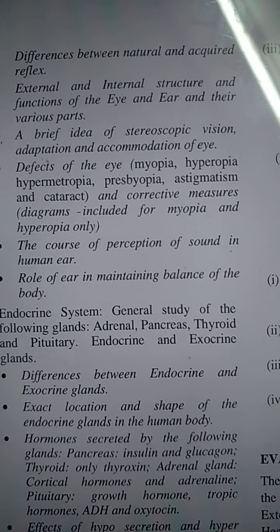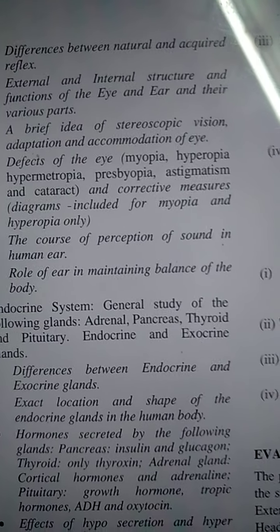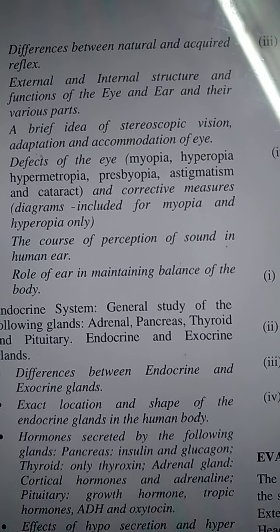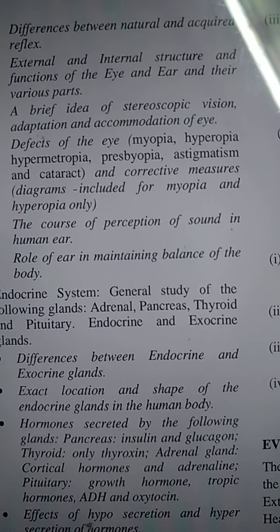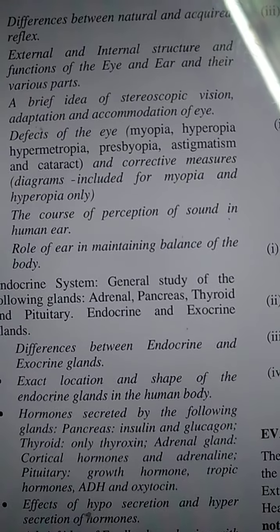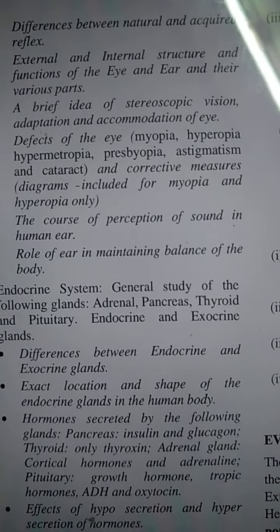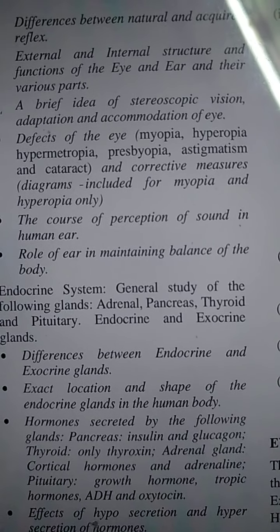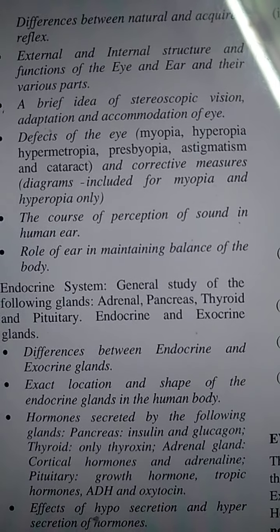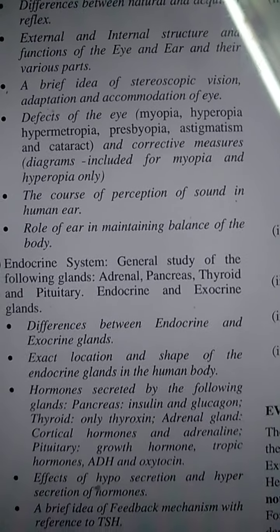So we are going through brain, eye and ear as we used to, and the internal portions they have mentioned very clearly over here. Diagrams are included for myopia and hyperopia only, regarding defects of the eye. That we know, because for defects of the eye, only these two diagrams were there.